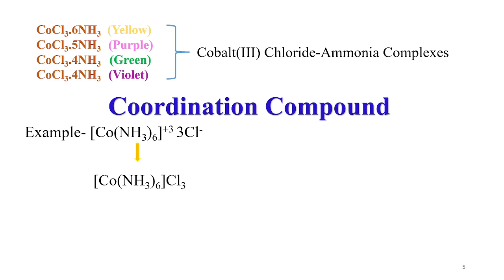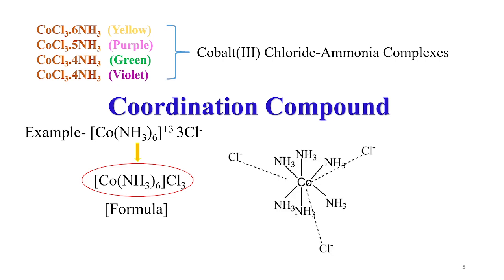When we discuss the IUPAC naming of coordination complexes, I will discuss how they are named and pronounced. It's like a hexaammine cobalt chloride complex, and we will discuss later the IUPAC names of the different coordination compounds. But for now, this is a very brief idea of how coordination compounds are written.